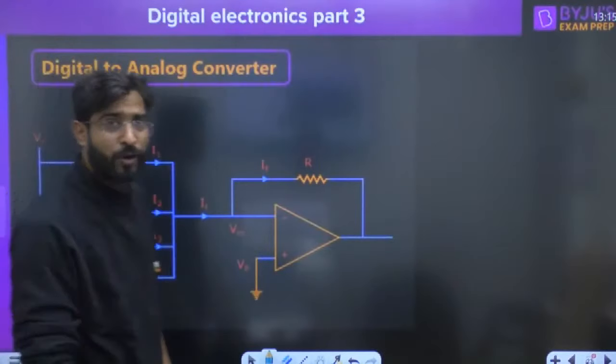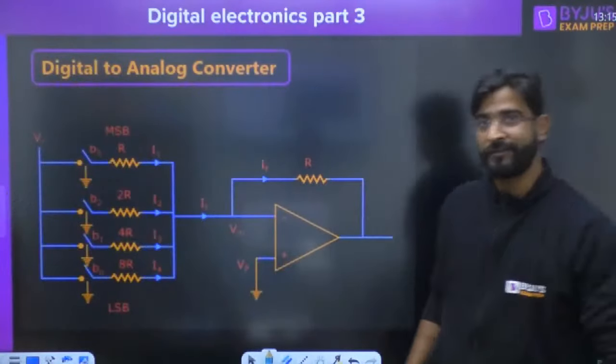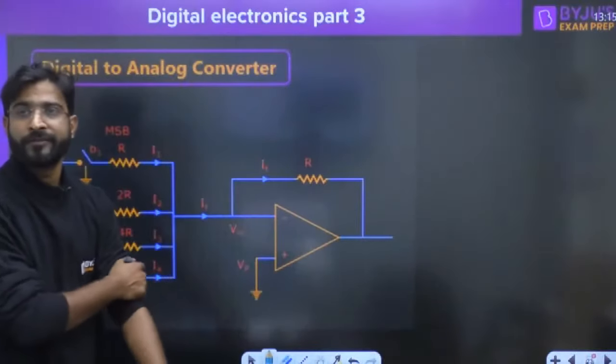Now everyone, next we are going to discuss the DAC, digital to analog converter. Yes, Monisha, correct.